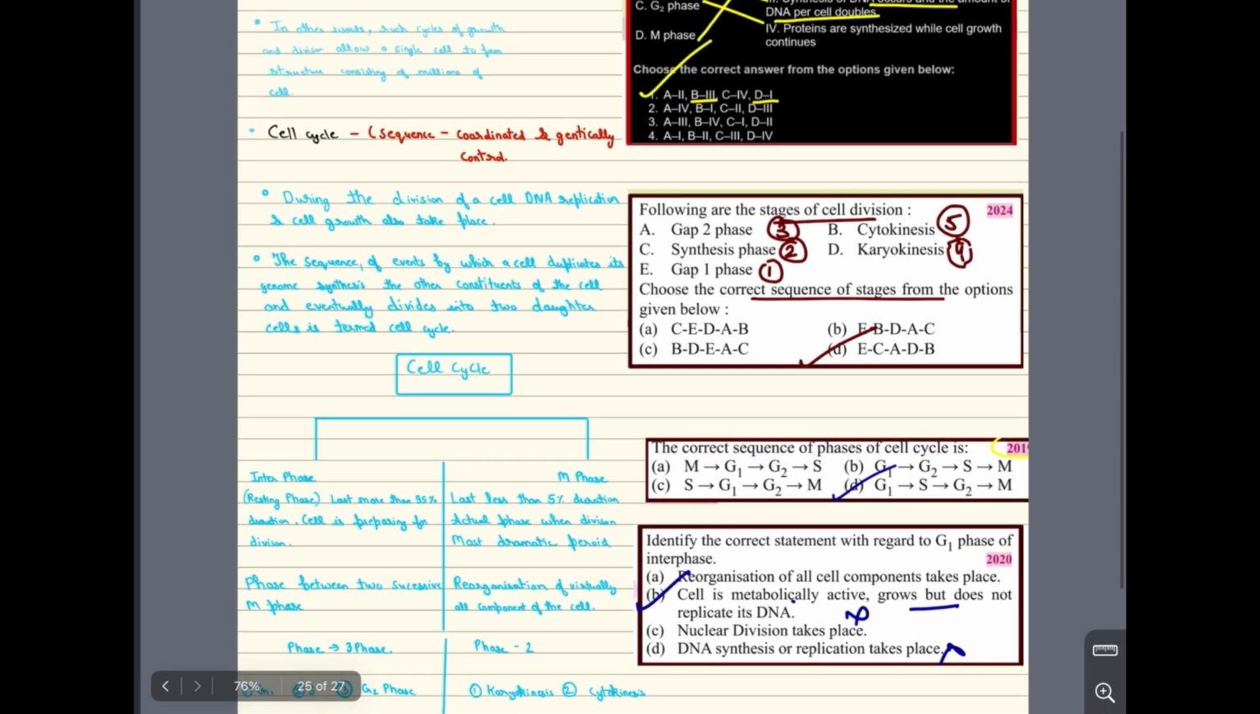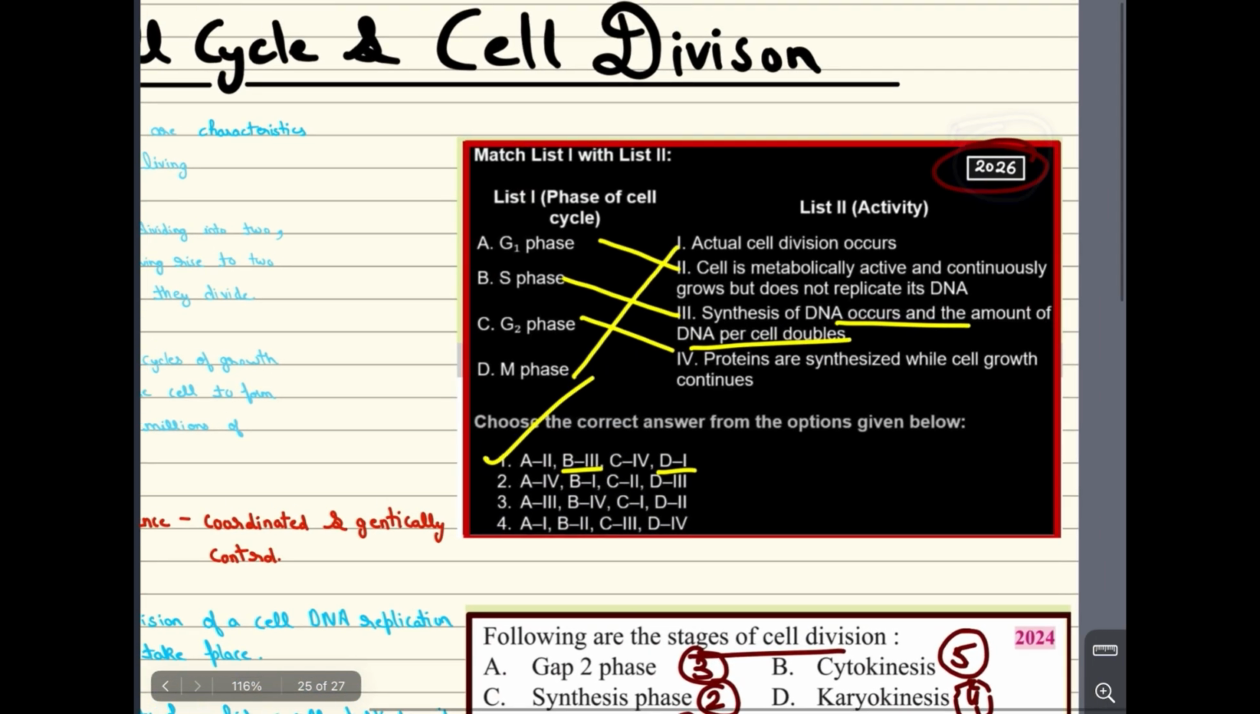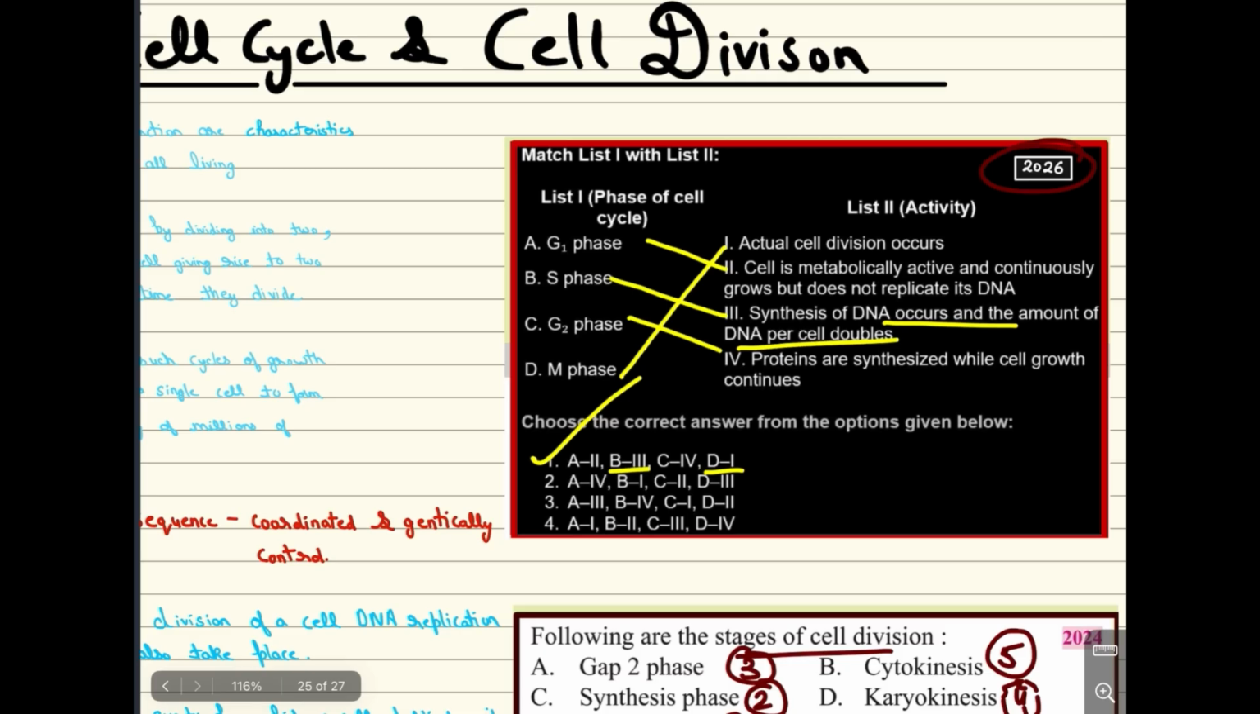Let's deal with the questions also. Questions are a very important thing for NEET. If we are going to prepare you for the NEET level, definitely you're going to do well in your boards also. So, now this is a question of 2026. Match the following. This question comes very frequently.